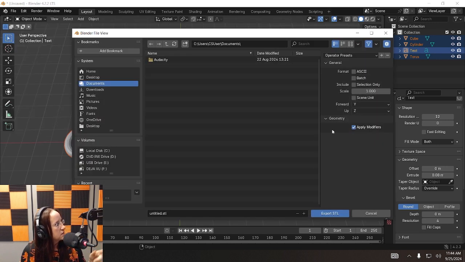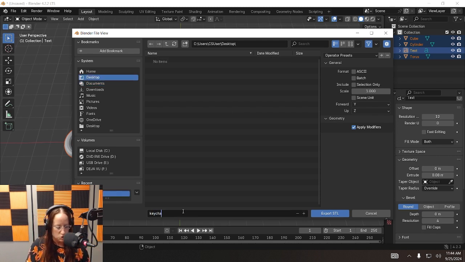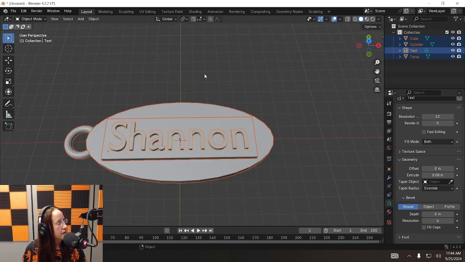Click that. The save dialog's a little weird, but I'm just going to put mine on the desktop. I'm going to call it Keychain 1, and I'm going to be sure you hit Selection Only. For reasons that will become more apparent if you get more into modeling. If you export the entire project and you've got multiple objects in there, it'll export everything. You just want to export what you've had selected. Hit export, and you are now done.